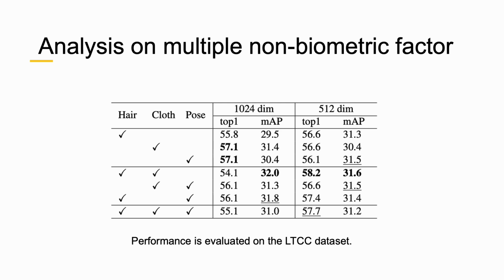In contrast, with a 512-dimensional feature, where subspaces are smaller, combining factors improves the performance, reaching a top-1 accuracy of 58.2%. Overall, this shows that lower dimensional subspaces can lead to better separation between identity and non-biometric cues.